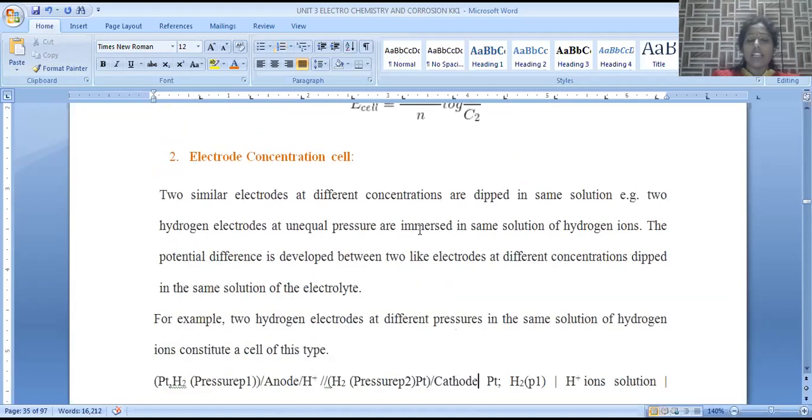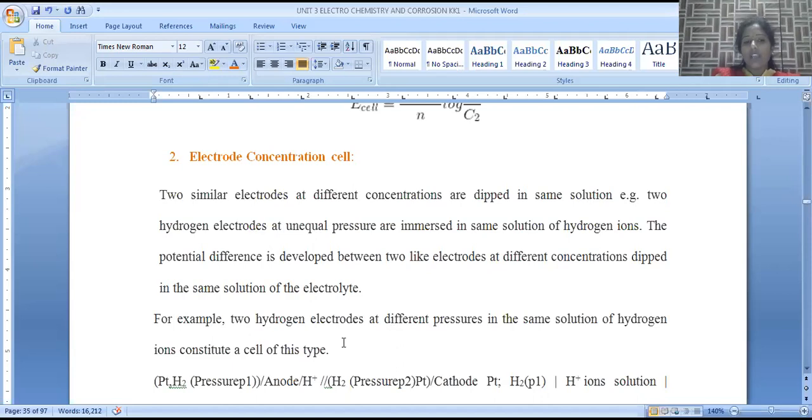Now let us go to the electrode concentration cell. Two similar electrodes at different concentrations are dipped into the same solution, so the electrode concentration is what varies. Let us consider an example. Two hydrogen electrodes are taken with unequal pressures, P1 and P2. These two hydrogen electrodes of unequal pressure are immersed into H plus ions, that is, an HCl solution.